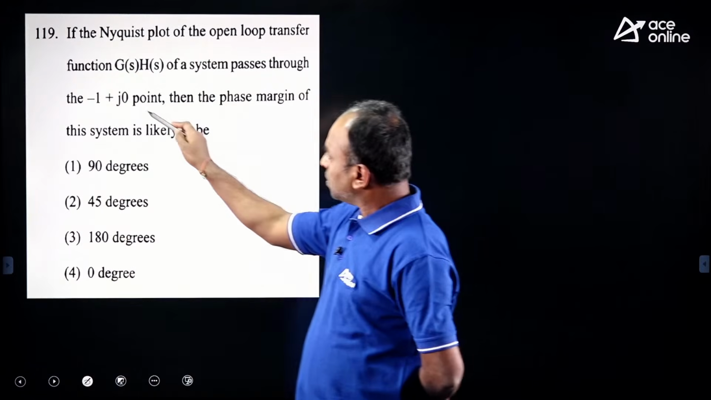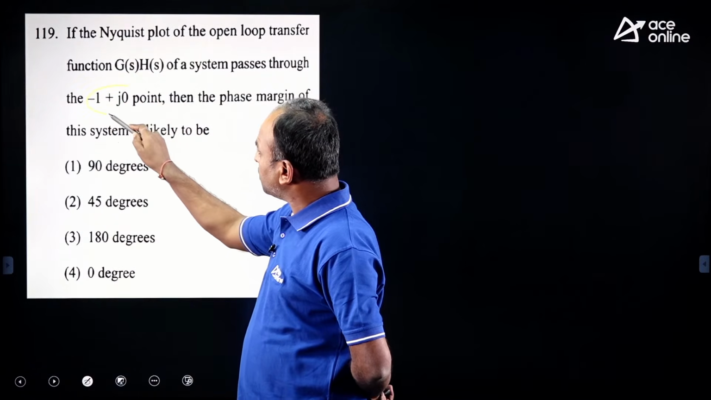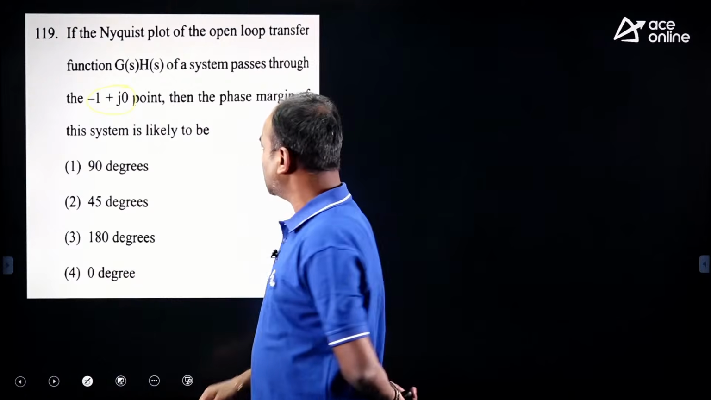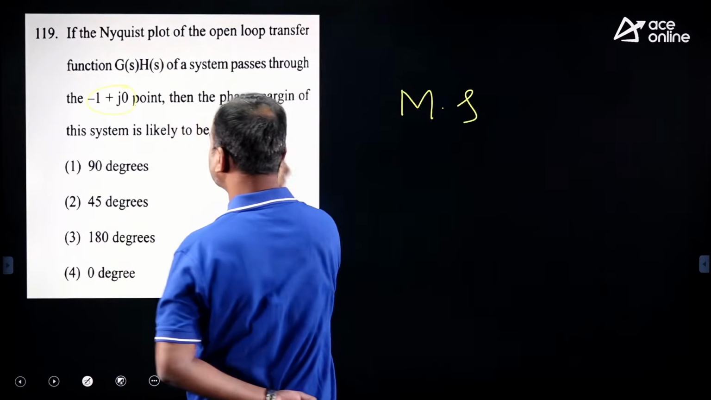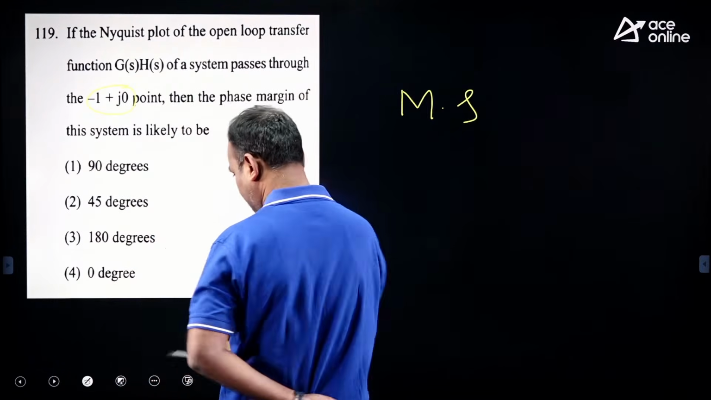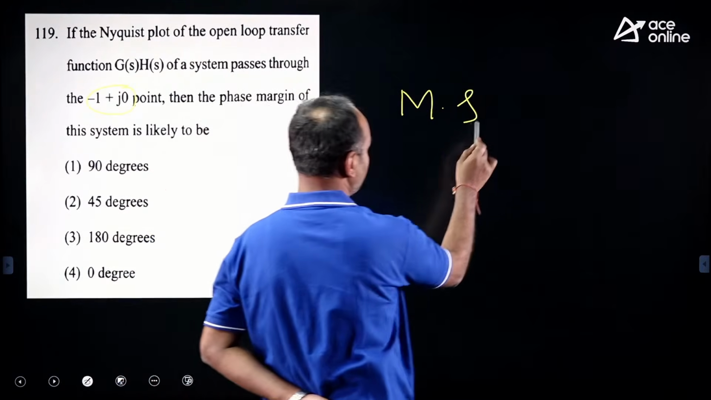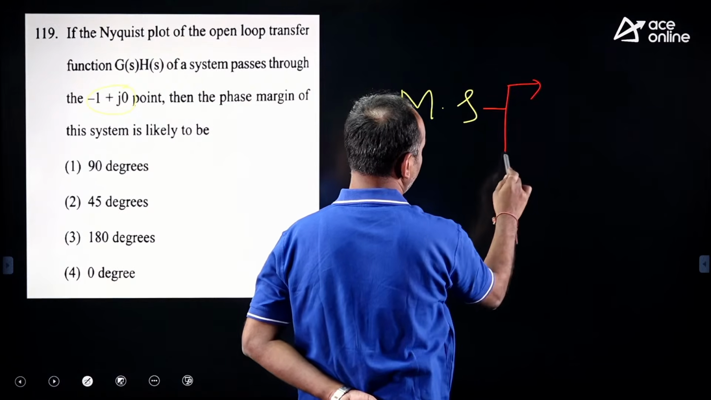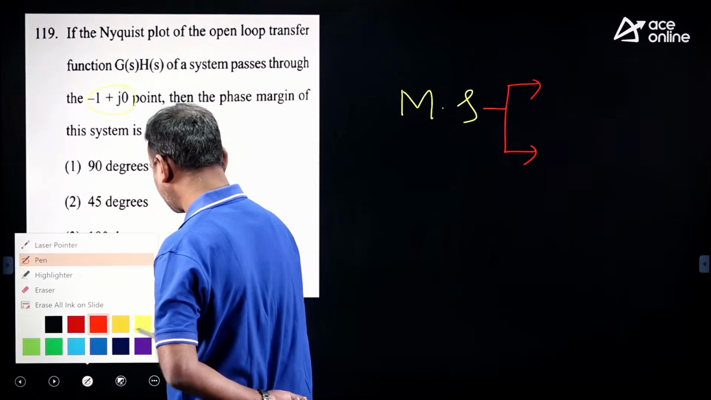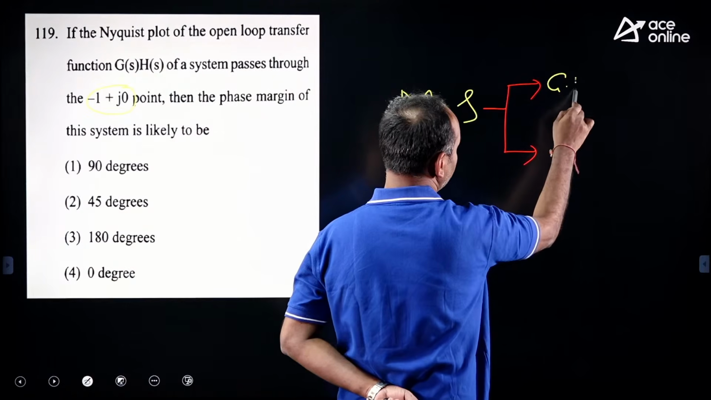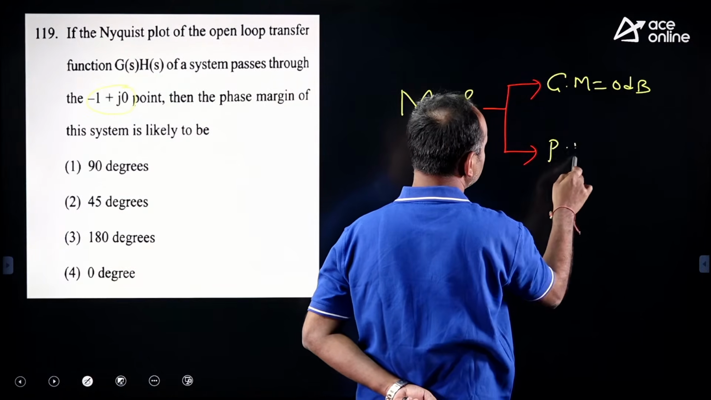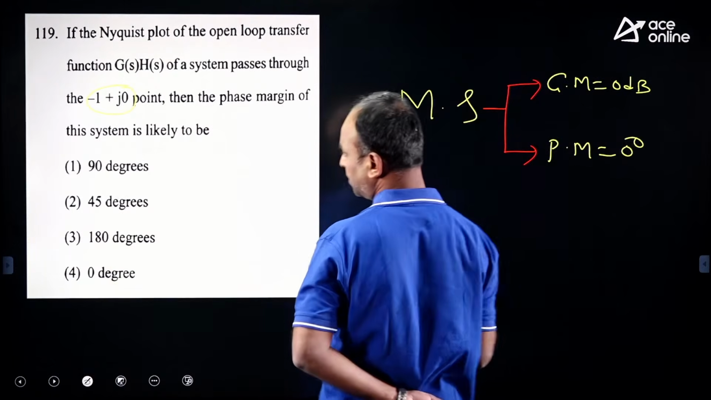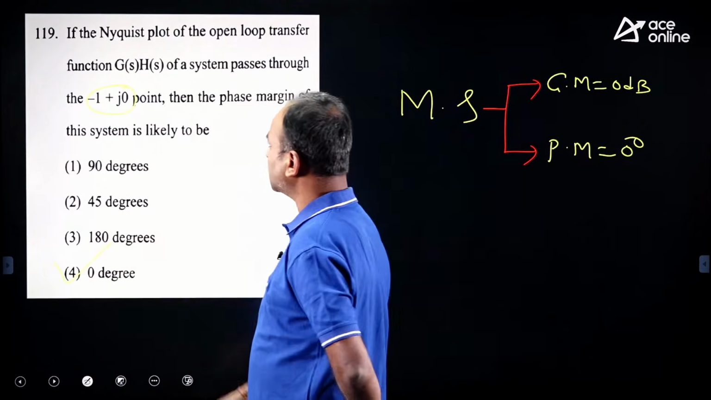When the plot is passing through minus 1 plus j0, the system is marginally stable. For marginal stability, the gain margin is 0 dB and the phase margin is 0 degrees. Direct bit. So the fourth option is the correct answer.